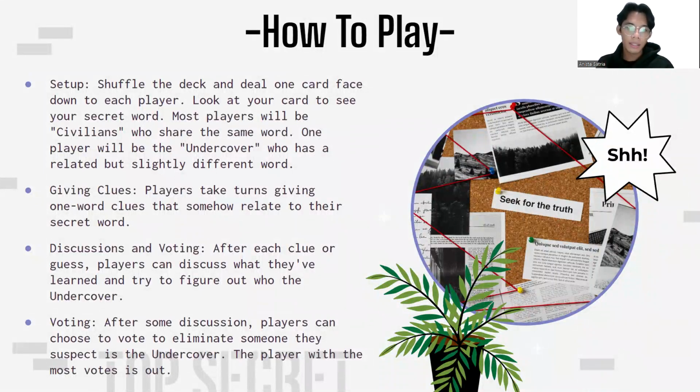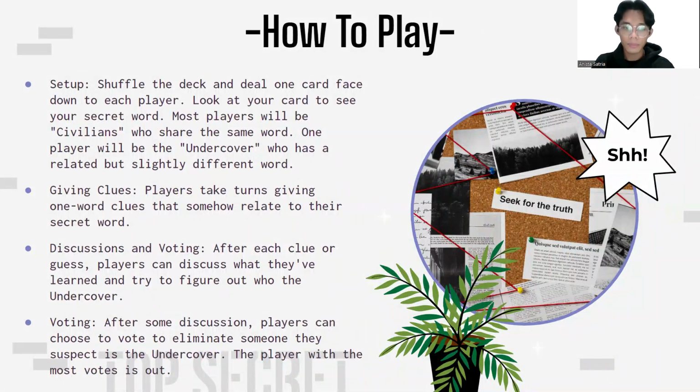The second part is giving clues. Players take turns giving one-word clues that somehow relate to their secret word. This can be a synonym, a description, or anything that might jog someone's memory. However, you cannot directly say your word or any part of it. It can only be one word. For example, if the word is dolphin, you can say ocean, which is related to dolphin. You can say mammal, which is also related to dolphin.